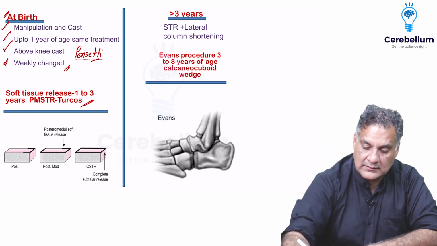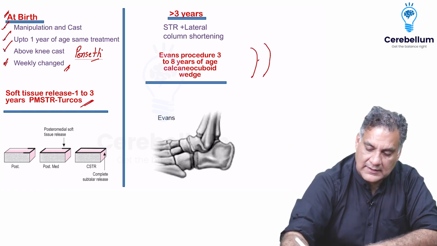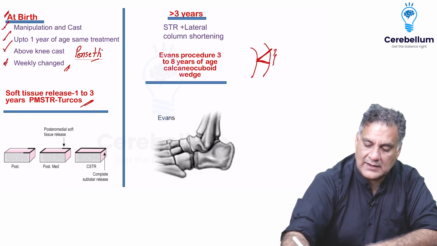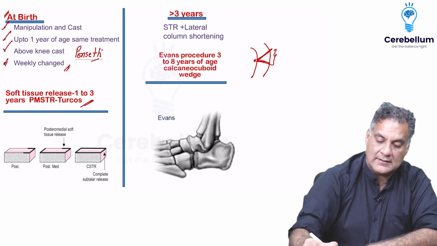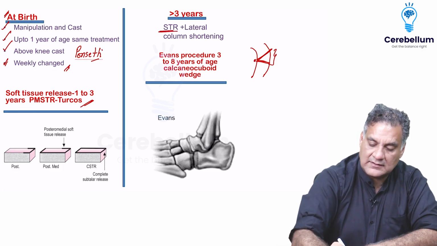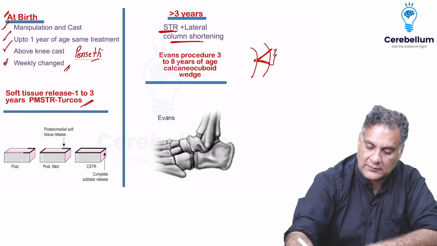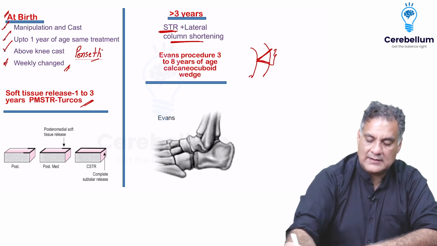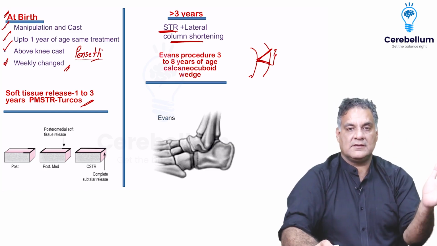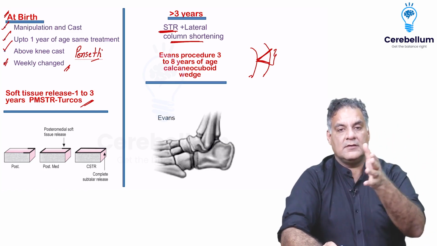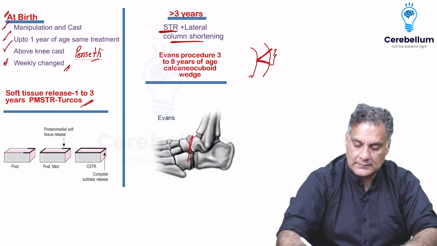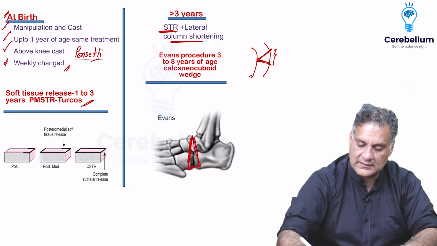Beyond 3 years, since you have a varus foot, you will take out a wedge of bone, more on the lateral side, less on the medial side. This is called soft tissue release plus lateral column shortening. Soft tissues are tight, so you will release them. At different ages, you do different procedures. Between 3 to 8 years, you will do the Evans procedure. So you will do a wedge resection like this.